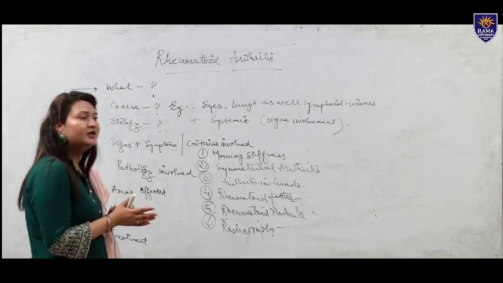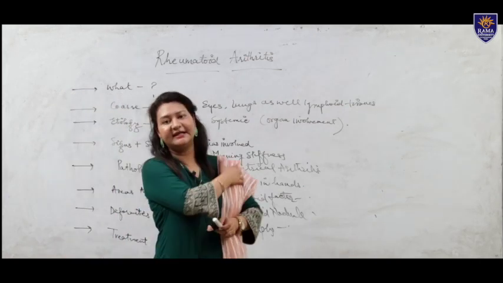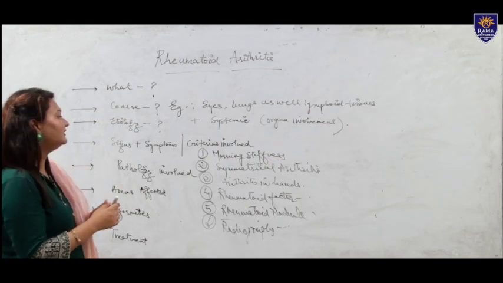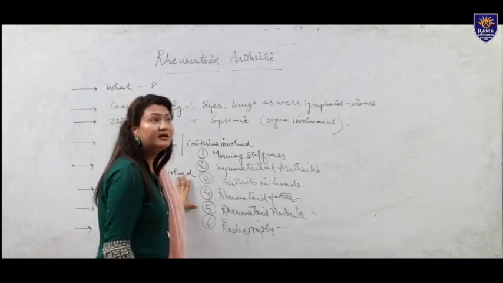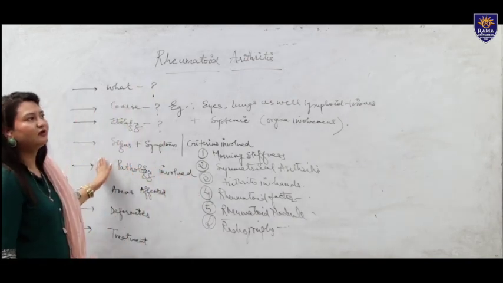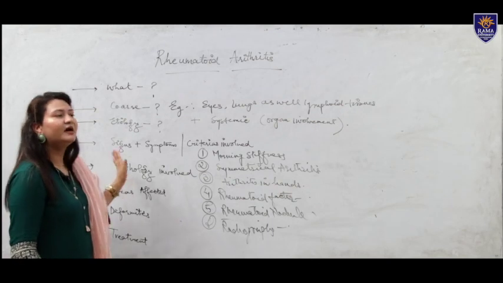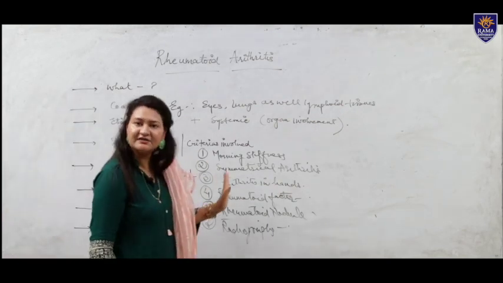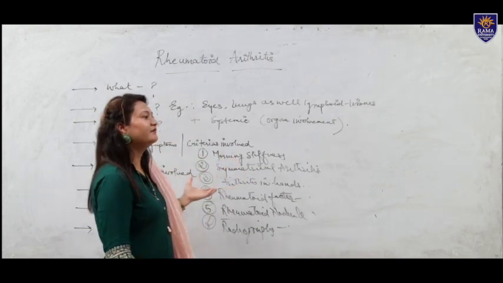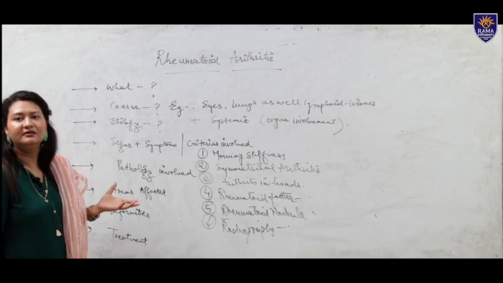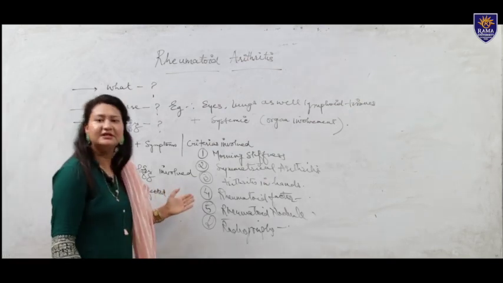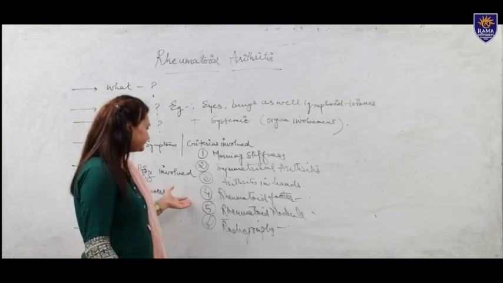Moreover, the synovial fluid that takes part in the gliding and sliding movement of the sheath is not able to take part. So this is the underlying phenomenon of the pathology: thickening of the synovial sheath, as well as drying up of the synovial fluid that allows the gliding and sliding of the synovial sheath.